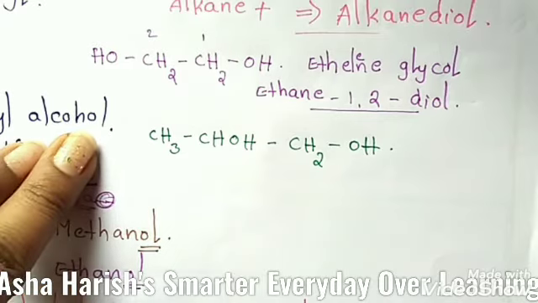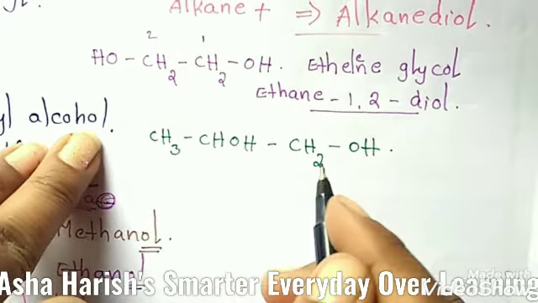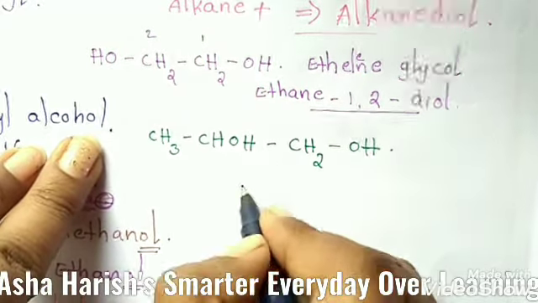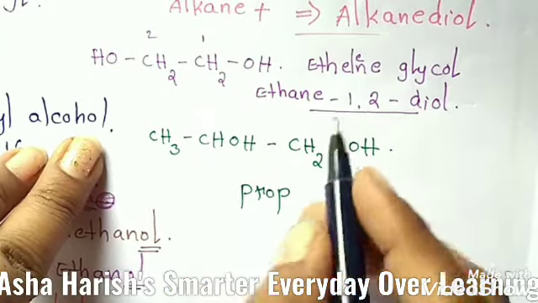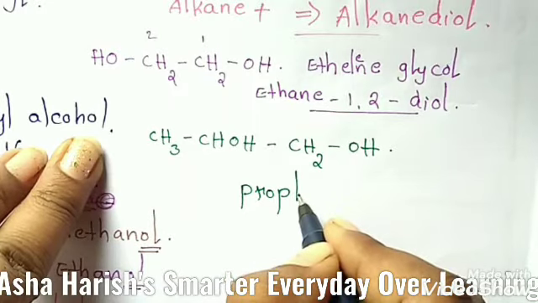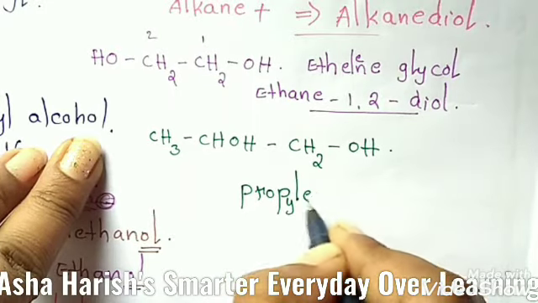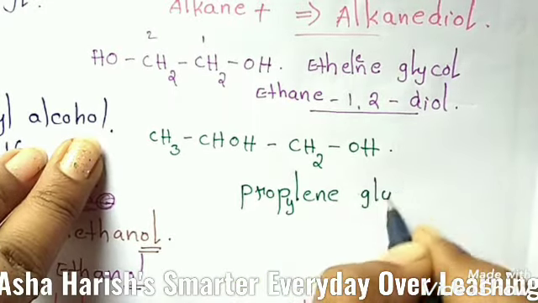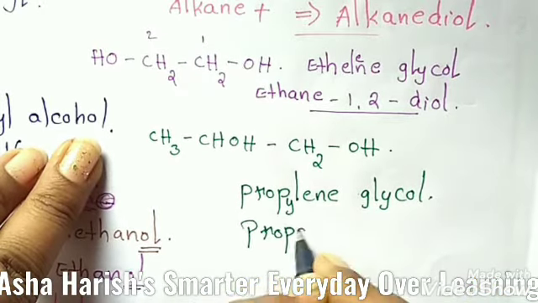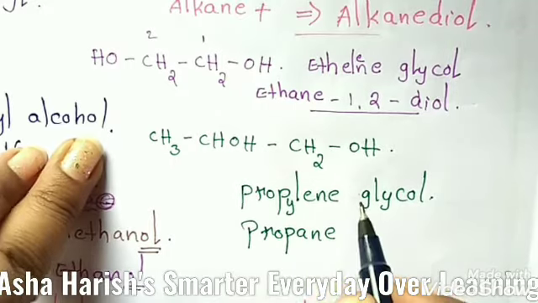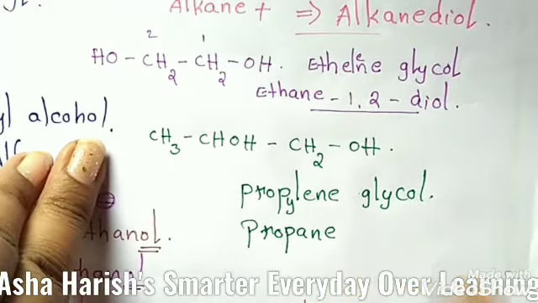In the next example, if you see, there are 3 carbon atoms present here. Then the root word should be prop, and there are only 2 hydroxyl groups, so the common name is propylene glycol. And the IUPAC name of this, propane, obviously all single bonds, so it is an alkane group, propane.